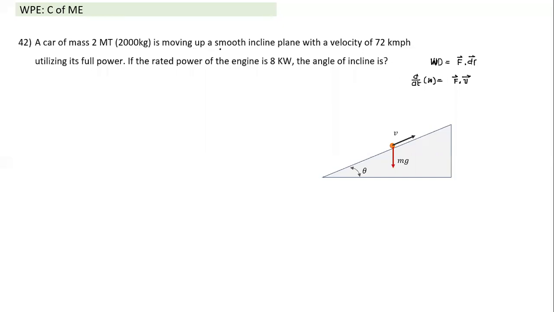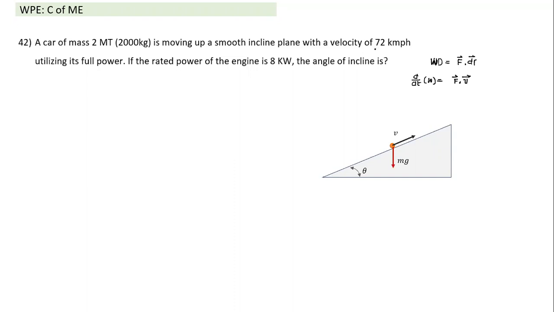The car is moving up a smooth inclined plane. This is hypothetical. A smooth incline means the friction is very small, a very smooth road, with a velocity of 72 kilometers per hour. It means velocity is constant. Utilizing its full power, if the rated power of the engine is 8 kilowatts, it means it's consuming so much power. What is the angle of incline? So what are the things we notice here? It is moving up the plane at a constant velocity.